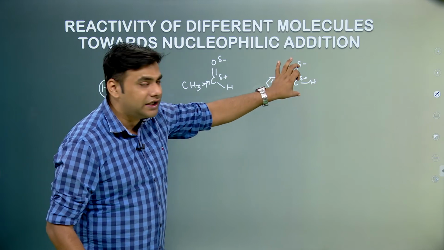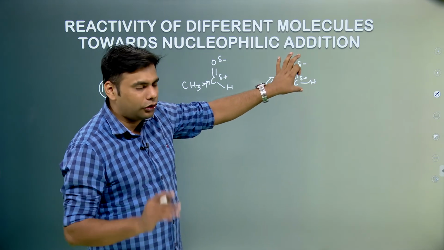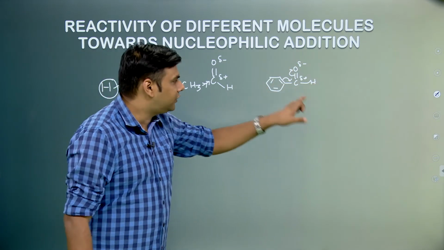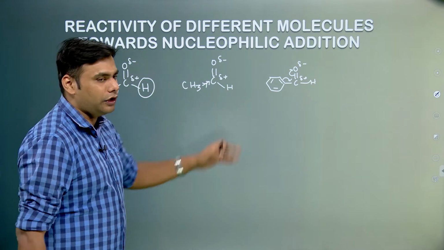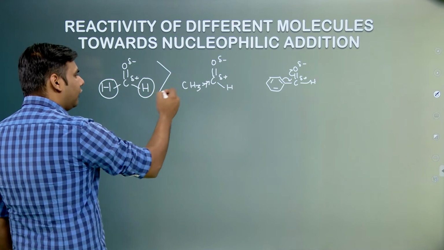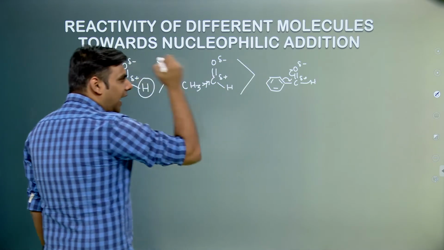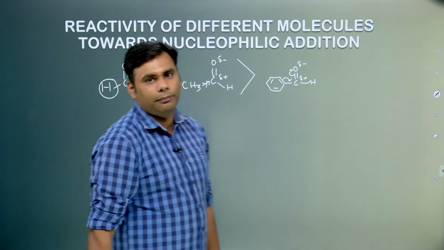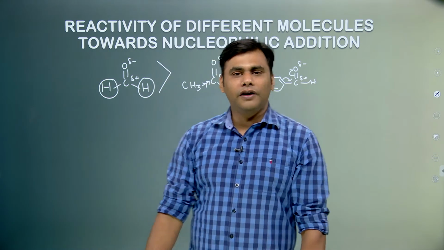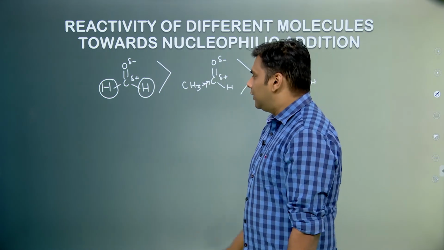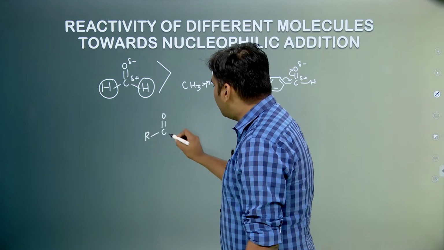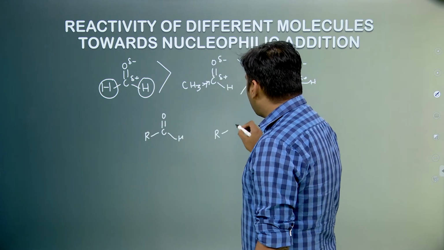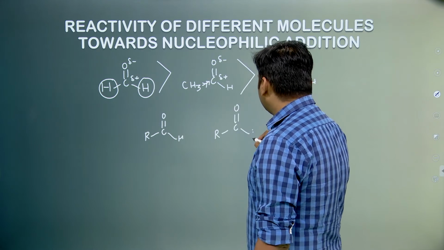Because of resonance, the C double bond O is stabilized, due to which the Grignard reagent won't attack easily on this molecule as compared to these two molecules. Hence, formaldehyde will be more reactive than acetaldehyde, and acetaldehyde would be more reactive than benzaldehyde towards a nucleophilic addition reaction. Suppose we compare this with a ketone. Let us compare an aldehyde with a ketone.